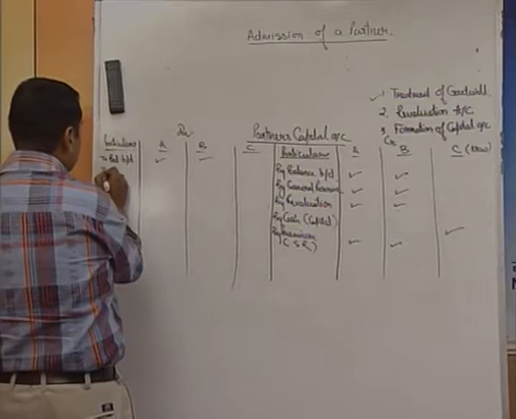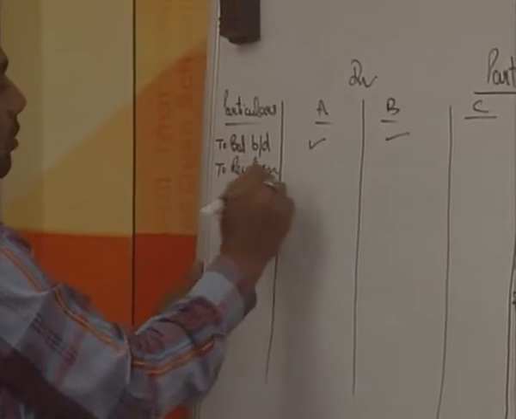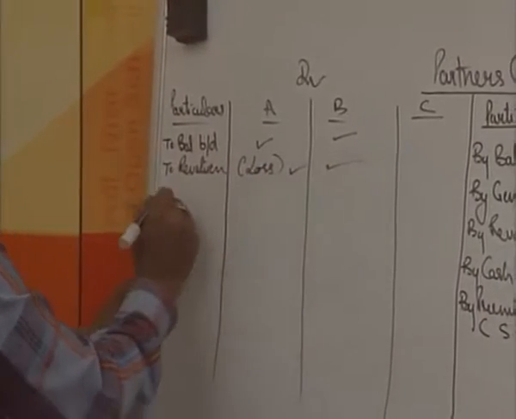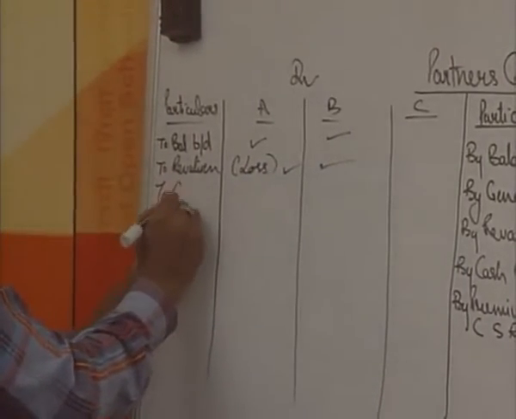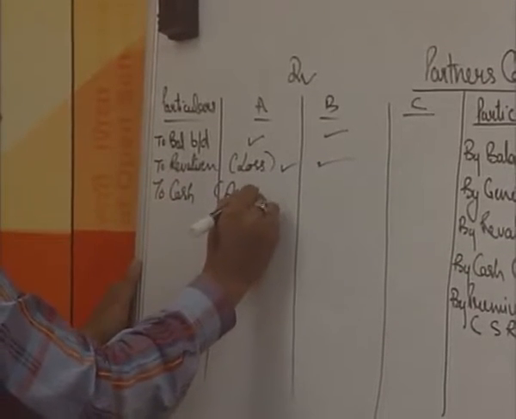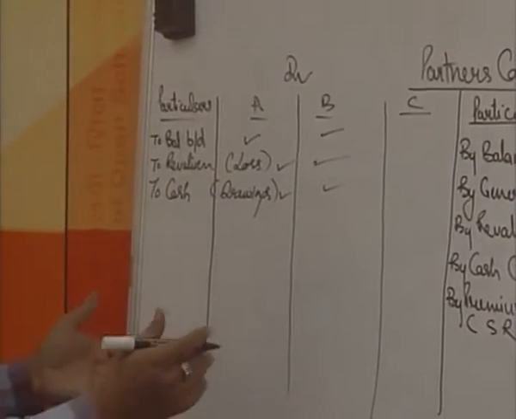In case there is a loss on revaluation, this is on this side and I am mentioning loss among A and B. In case the partners withdraw the goodwill, this is for drawings, again A and B, and so on.